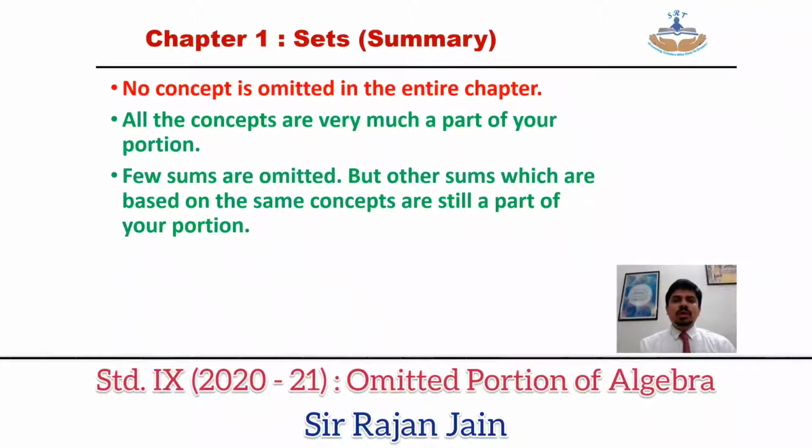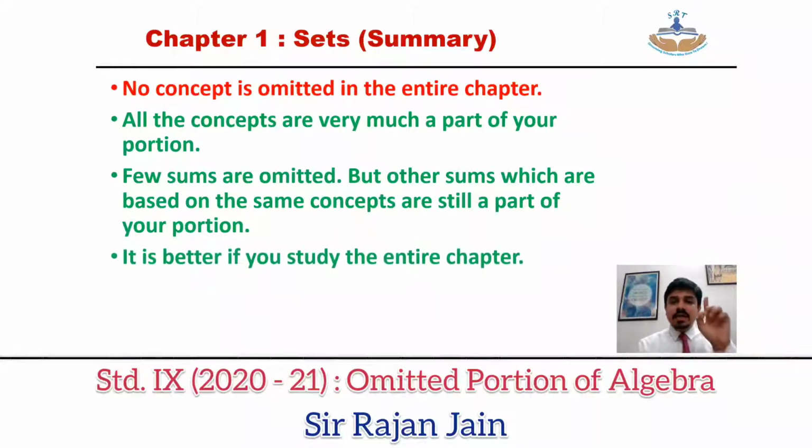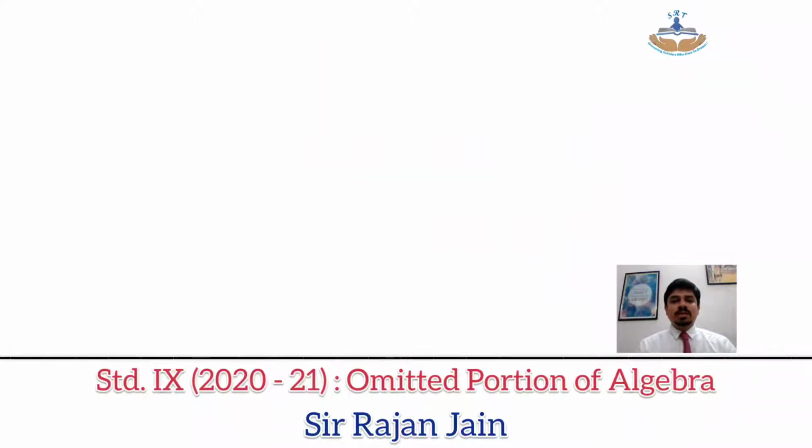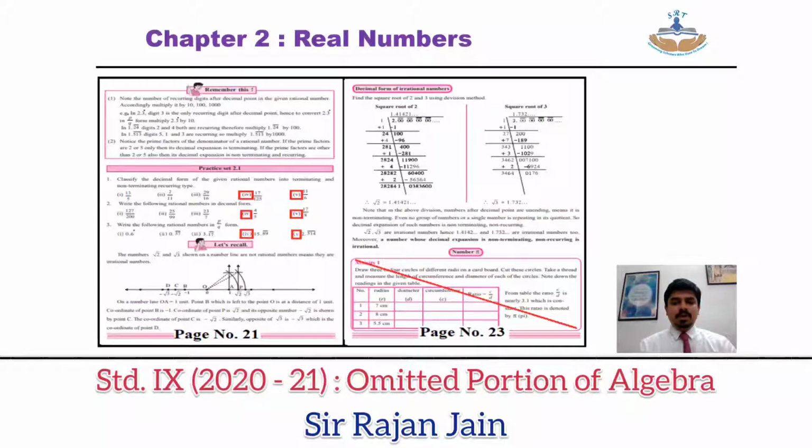So what I want to tell you is that they have just reduced the number of sums, but all the concepts are very much there in the chapter. It is better if you study the entire chapter. Complicated questions are omitted, but solving them will increase your analytical thinking. And as we have already done the entire chapter so far, there is no point in omitting anything for this particular chapter. Let's go to chapter number 2, that is real numbers.